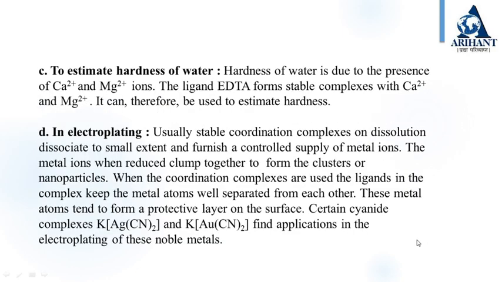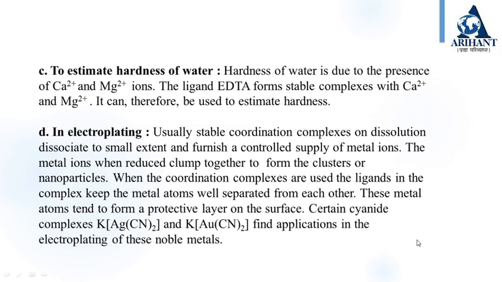To estimate hardness of water: hardness of water is due to the presence of calcium 2+ and magnesium ions in it. The ligand EDTA forms stable complexes with calcium and magnesium, so it can be used to estimate the hardness. The hexadentate ligand EDTA forms stable complexes with calcium and magnesium. Thus, it can be used for estimation of hardness of water by simple titration.